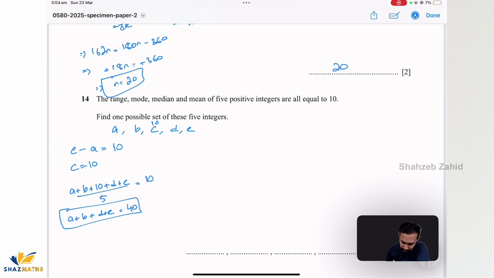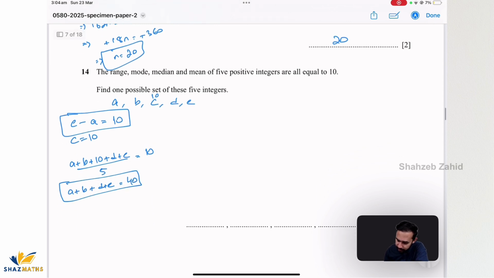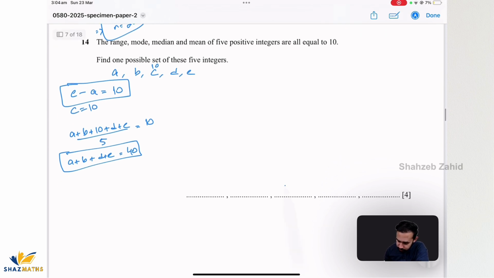Alrighty, so I have to make sure I satisfy these two conditions, that the range is 10, right? And then if I add all of these up, this should become 40 as well. Now I'll do a bit of trial and error and I'll jump to the conclusion. So I do know C is 10. I'm going to put this as 10.